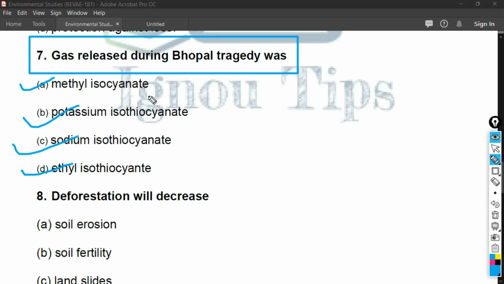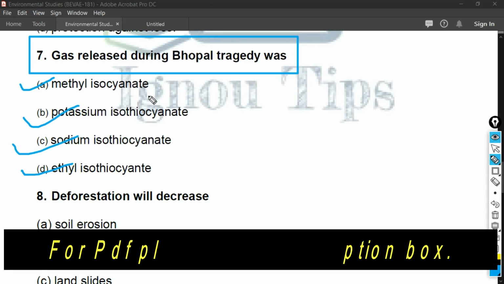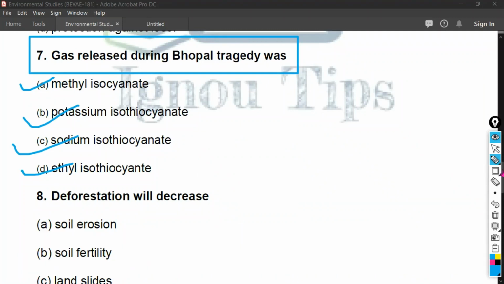In Bhopal, the killer gas methyl isocyanate, MIC, was leaked into air from a chemical plant, killing more than 2000 people. Many of the people are still suffering from various diseases and defects of the eyes. I hope you understood this question.